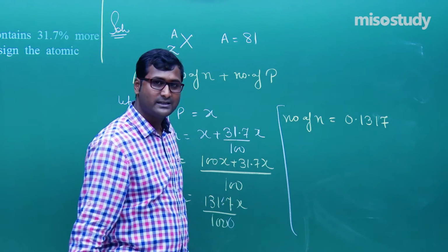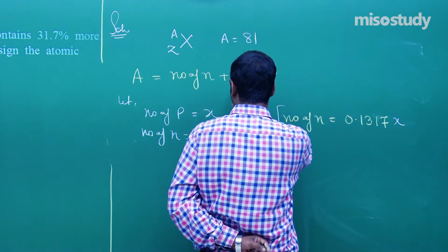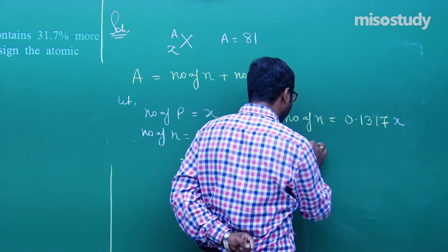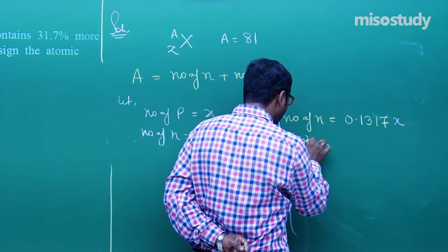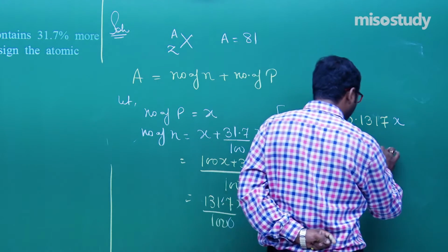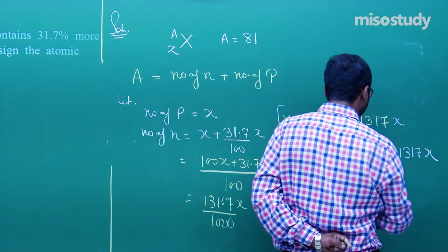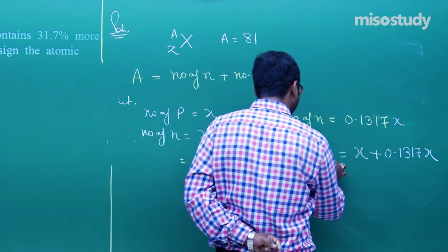Now what to do in this case? As we know, A is equal to number of protons, which is x, plus number of neutrons, which is 1.317x. Clear to you?